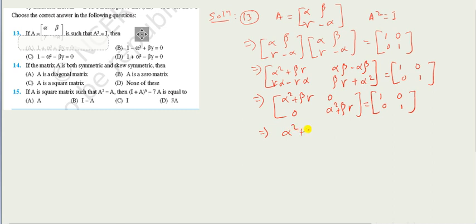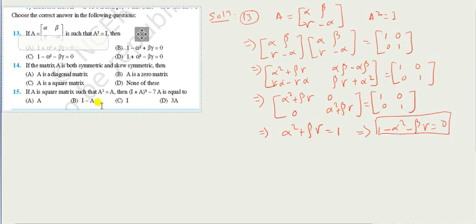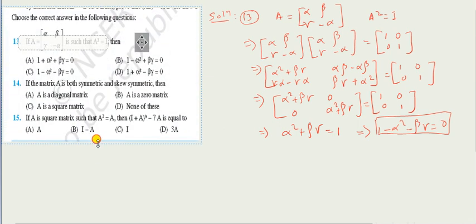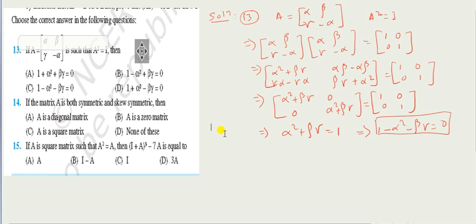Now I get it like this: alpha square plus beta gamma is equal to 1. So here 1 is positive, so 1 minus alpha square minus beta gamma is equal to 0, right? So look at the options. On this side, let me enlarge it for you. Here option number C is correct. Look at 1 minus alpha square minus beta gamma equals 0.